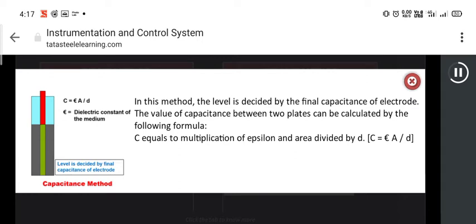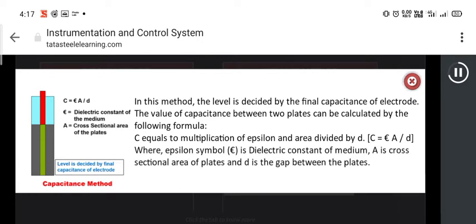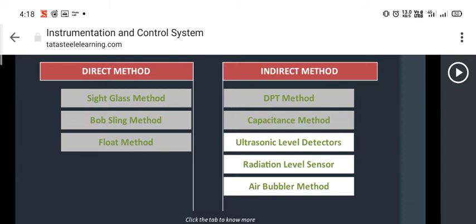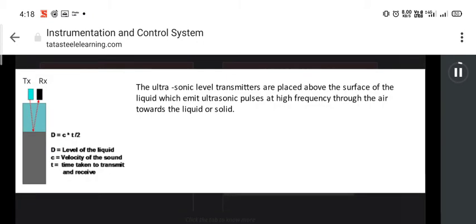In this method, the level is decided by the change in capacitance of the electrode. The value of capacitance between two plates can be calculated by the following formula. C equals epsilon times A divided by D, where epsilon is the dielectric constant of the medium, A is the cross-sectional area of the plates, and D is the gap between the plates.